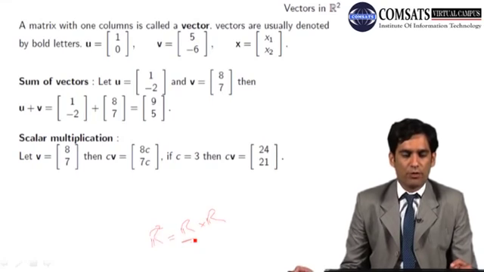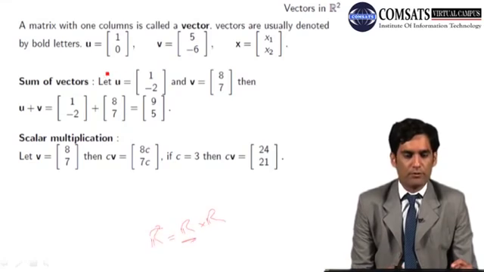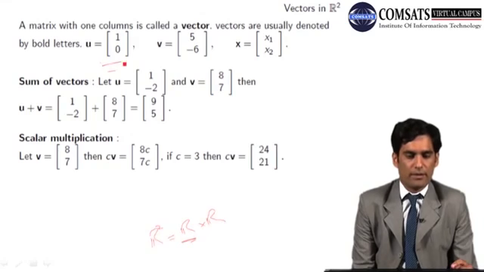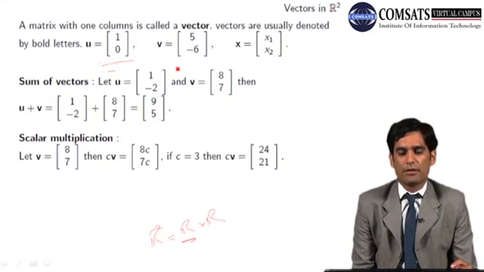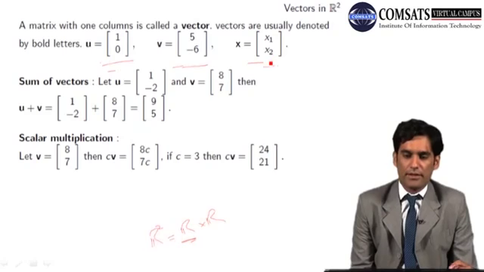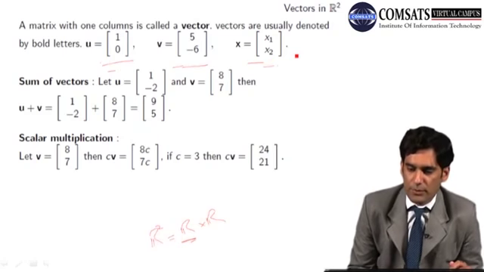u equals 1, 0. The x component is 1 and the y component is 0. The x component is 5 and the y component is minus 6. Similarly, this is the general vector: the x component is x1 and the y component is x2.